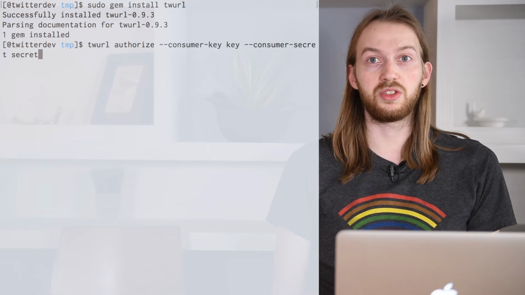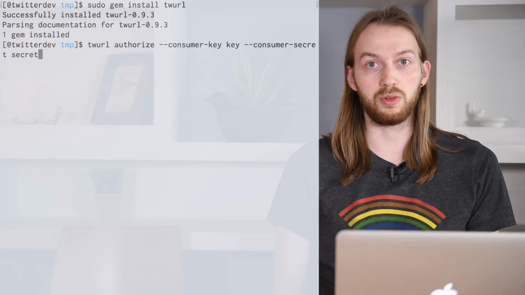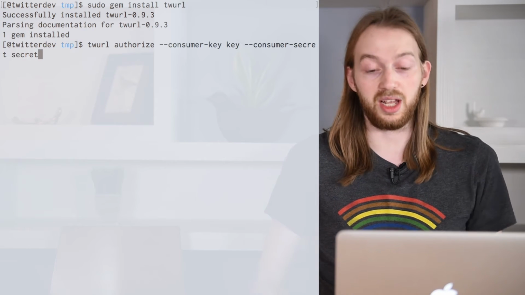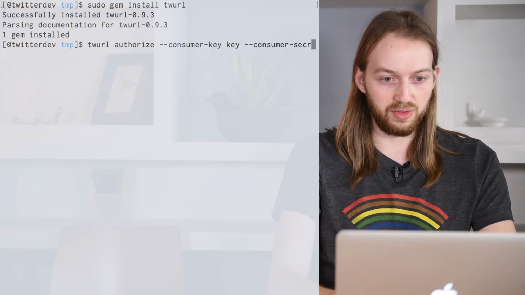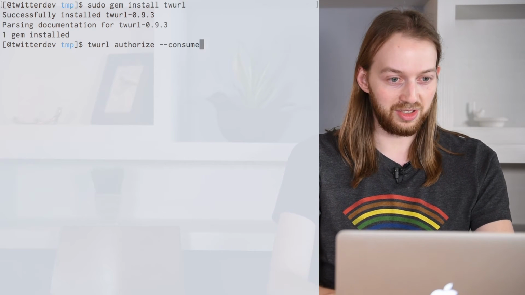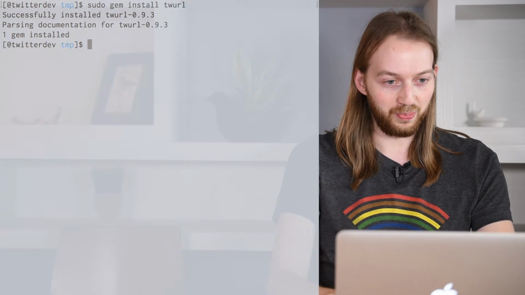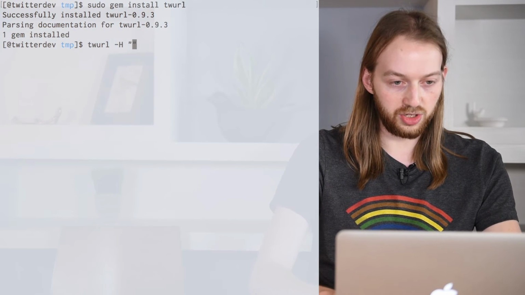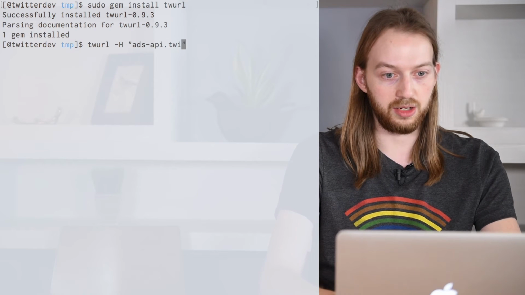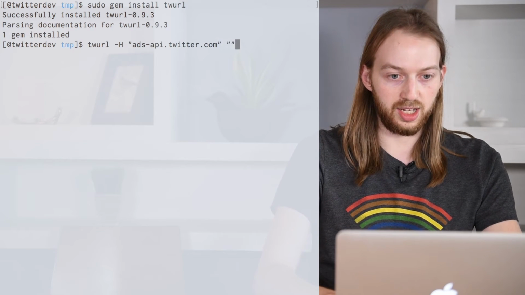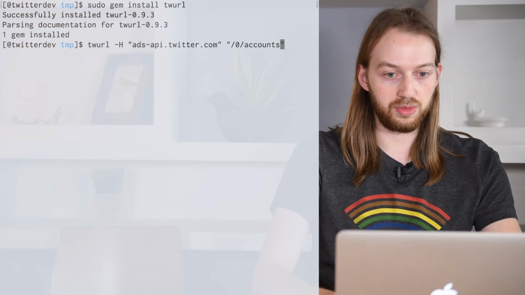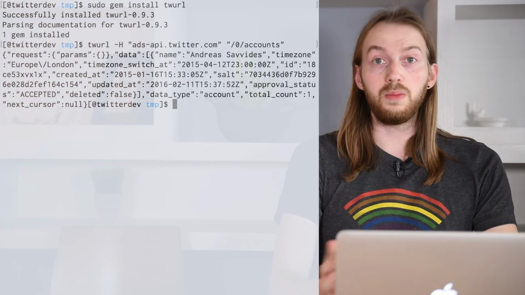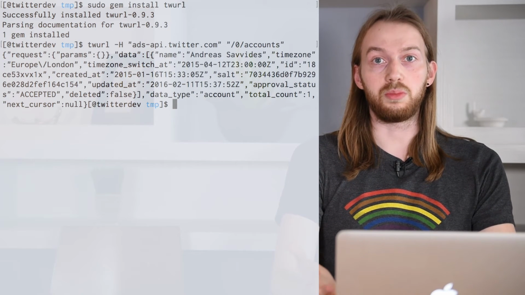The simplest request just requires that you specify the path you want to request. So let's get all my Ads API accounts. So let's get rid of this. I've already authenticated in advance, so we didn't have to go through that flow. And let's make a simple request. twurl -H, and then the base is ads-api.twitter.com, and we just want to get the accounts. Similar to curl, a GET request is performed by default.